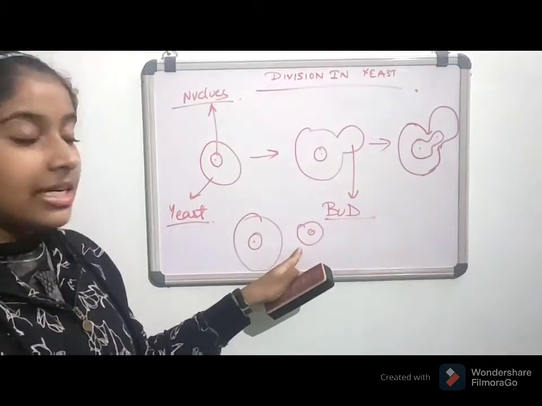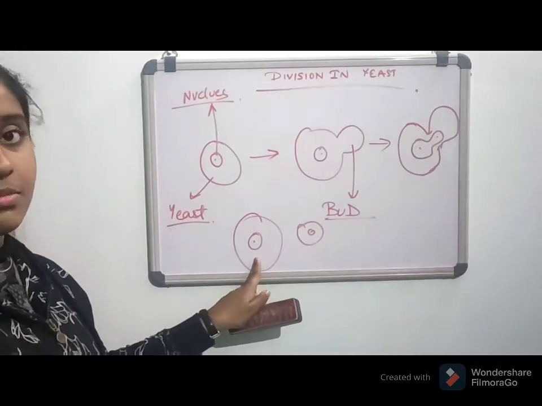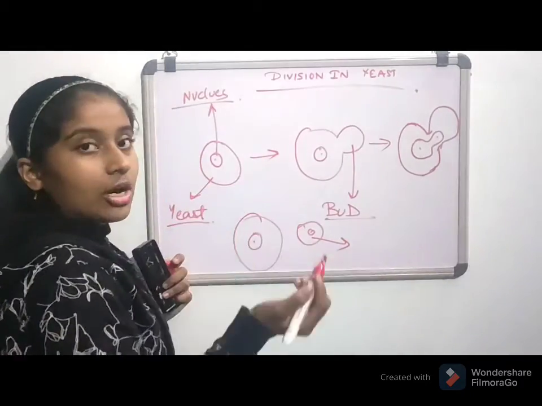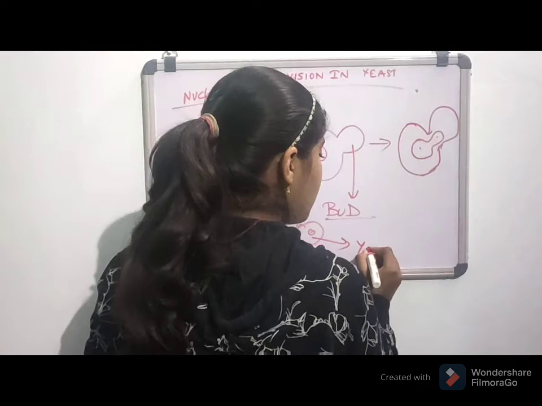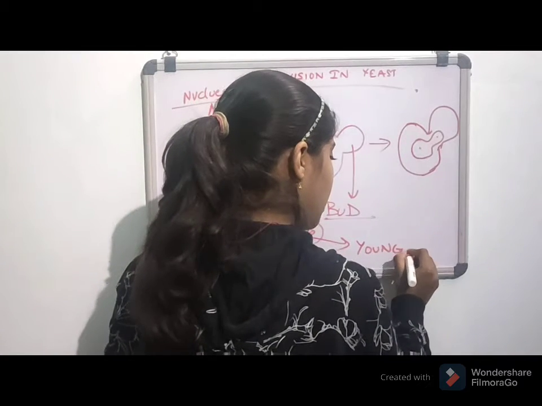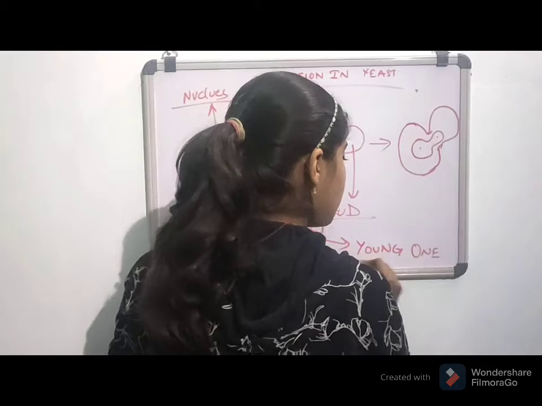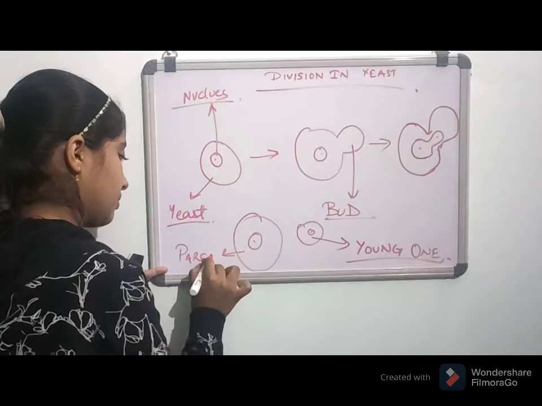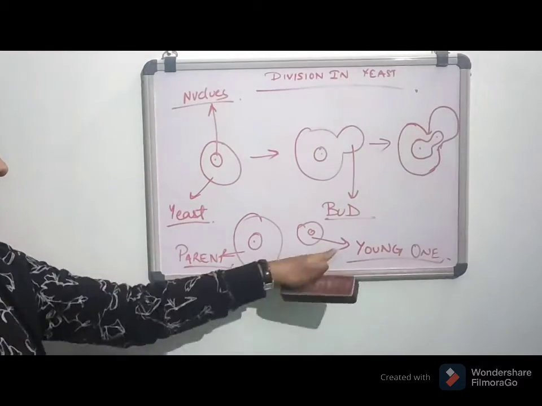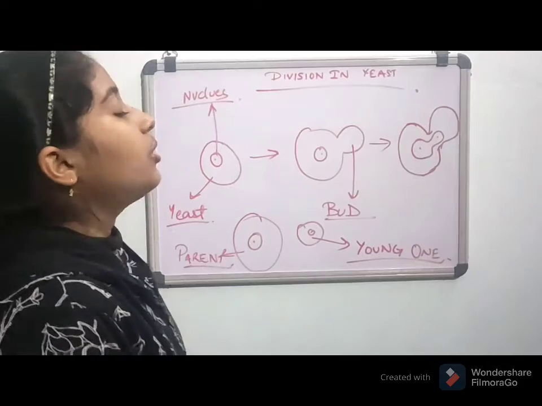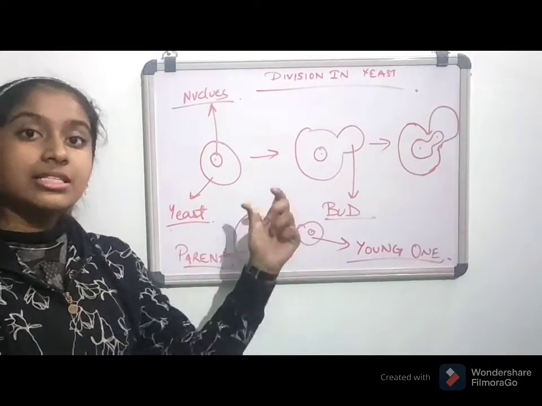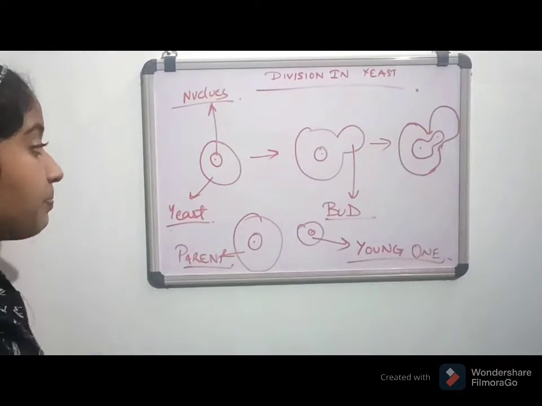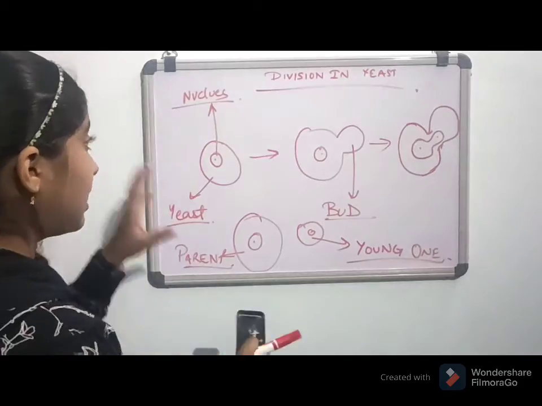और ये बड इतना बड़ा है और ये पेरेंट ऑर्गेनिज्म इतना बड़ा है. So you can see the difference between this. This is the matured bud or the young one which is produced, and this is the parent. This is the parent organism, this is the young one. So let me tell you another case in this particular yeast. Yeast में particularly एक अलग case भी होता है. Okay, so let me just make it out again.